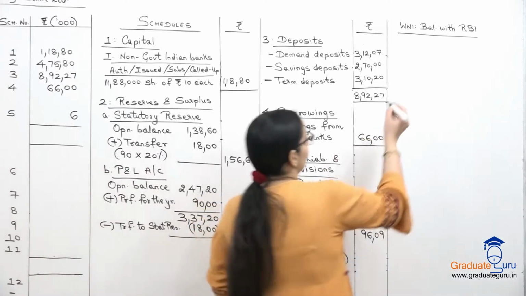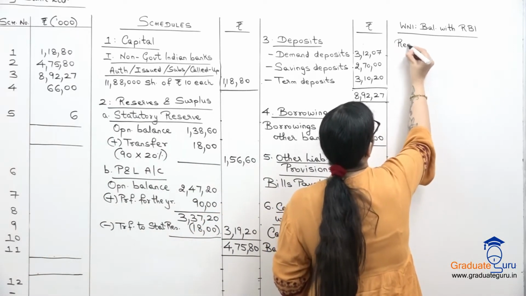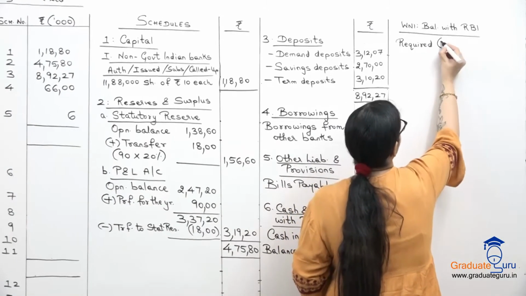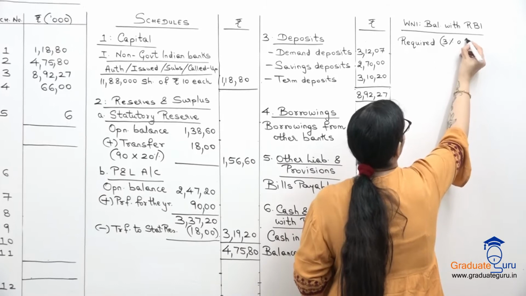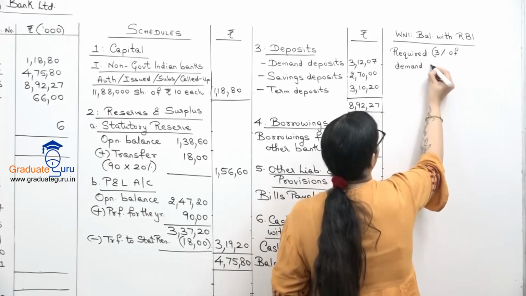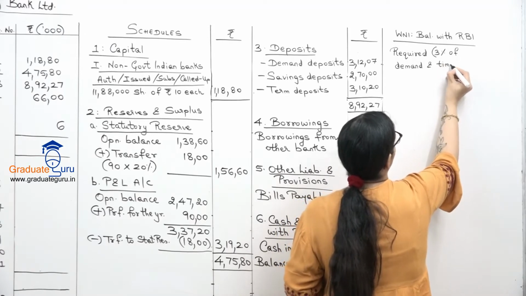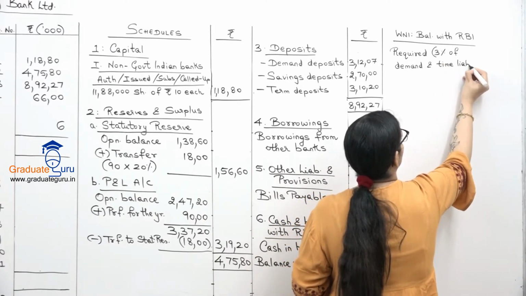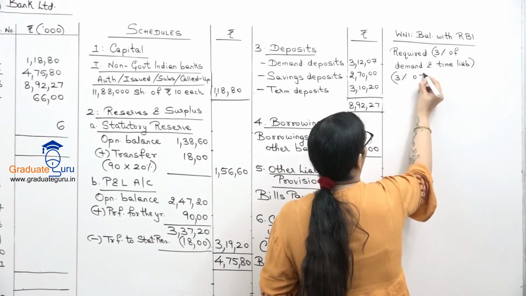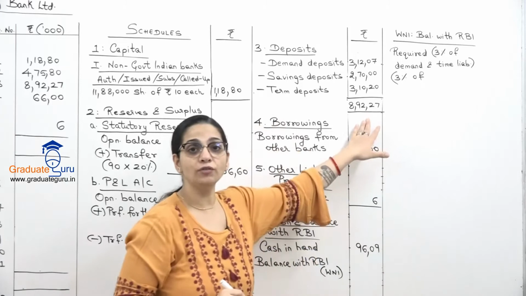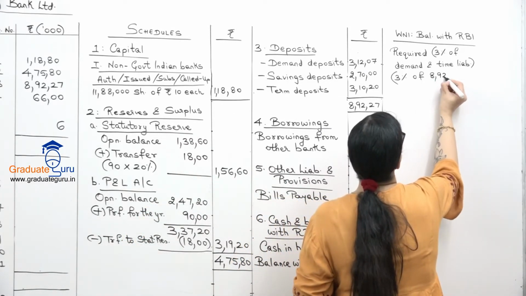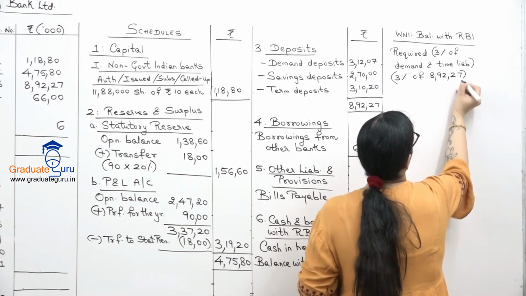So first let us write down required. And they have said that required is 3% of demand and time liabilities. So that is 3% of, as I said, the total of these deposits, which is 89227.